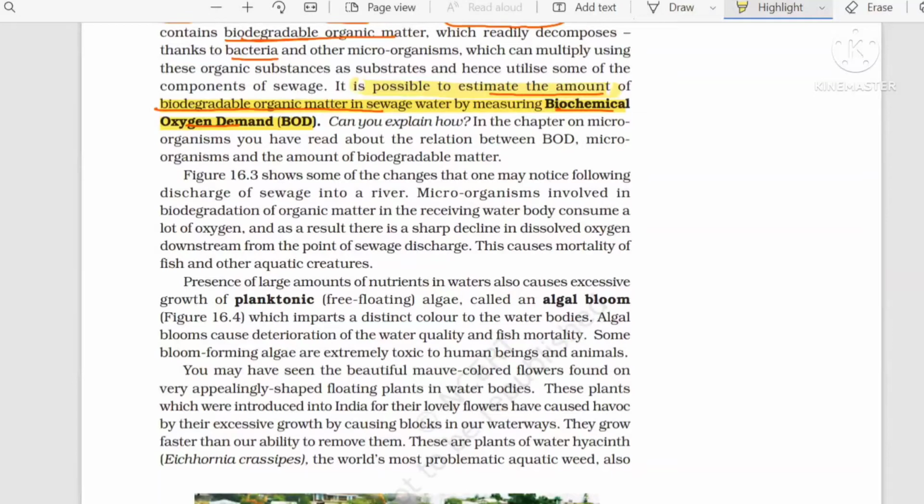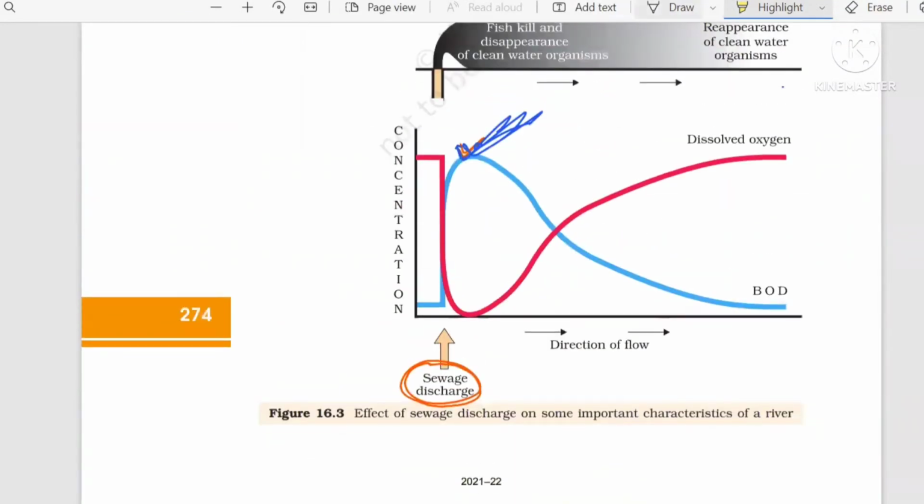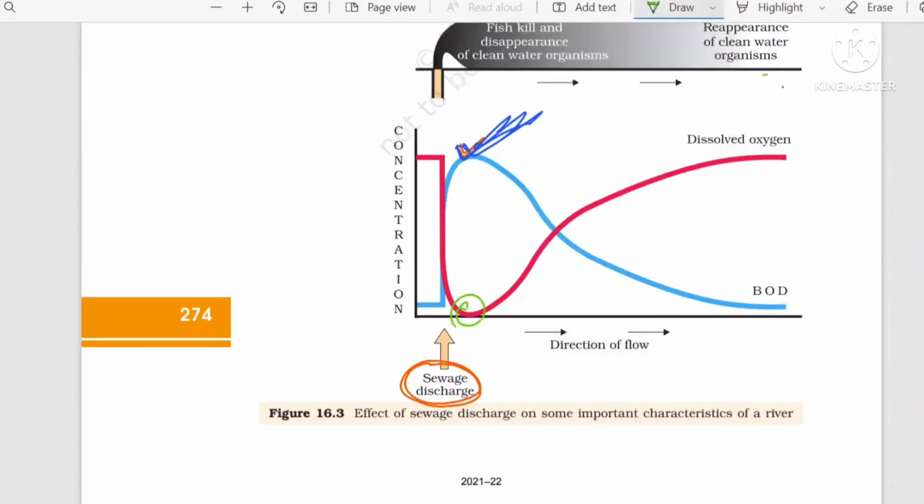It means the microorganism and bacteria population is also high there. And at that point, DO, dissolved oxygen availability, is very, very low. Check this point, DO is very low. Slowly, as the flow goes on, the organic matter is degraded by the microbes, bacteria or fungi, and then BOD decreases and DO increases.